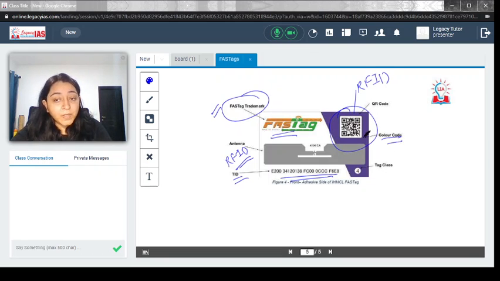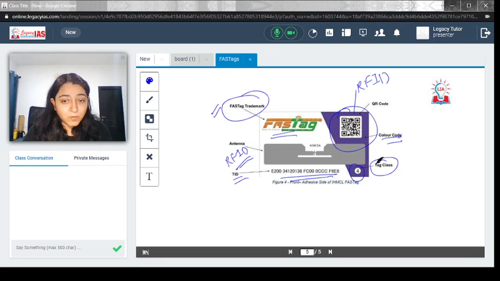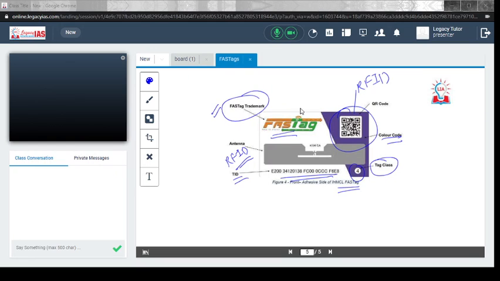Then the color code purple, I told you that purple denotes the private car, and then there is also a tag class, for example 41234, all these kinds of tag classes are also there. So this is the front adhesive side of the IHMCL FASTag. This is on your windscreen, and what you will see is this one only.